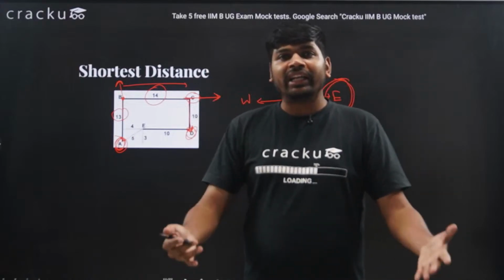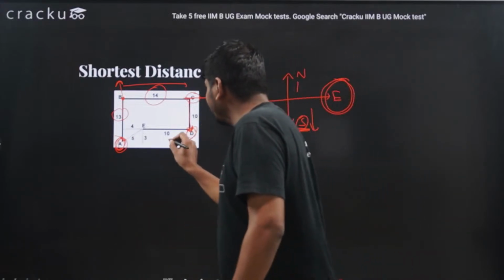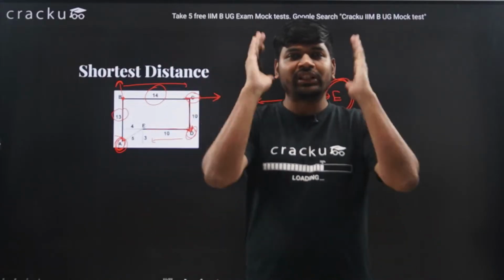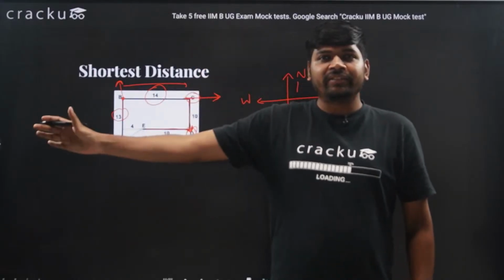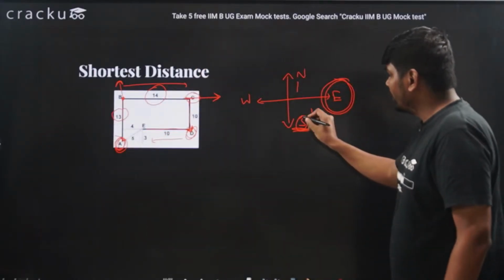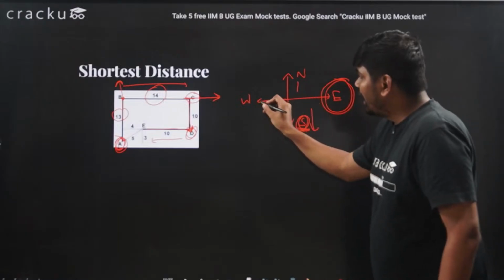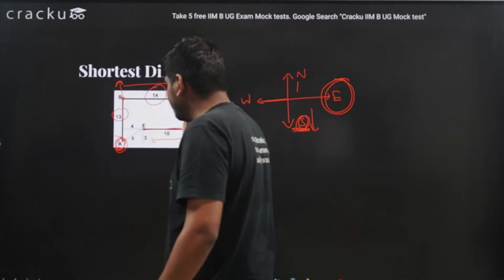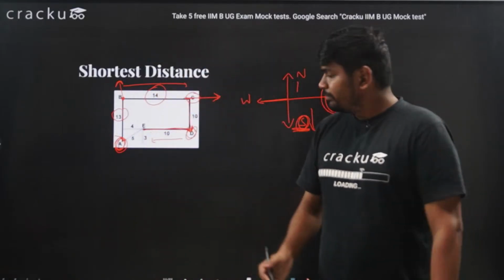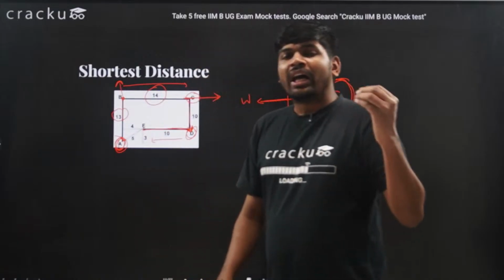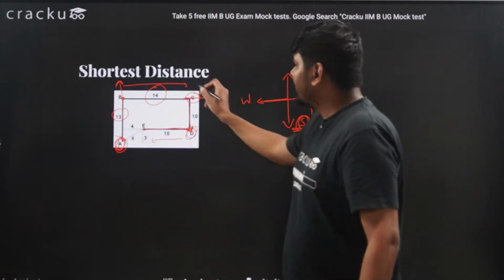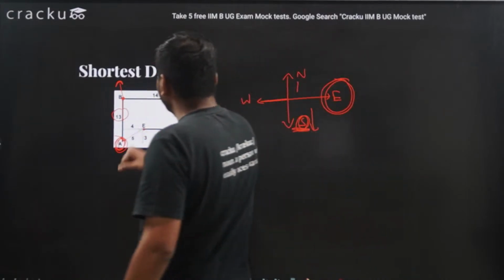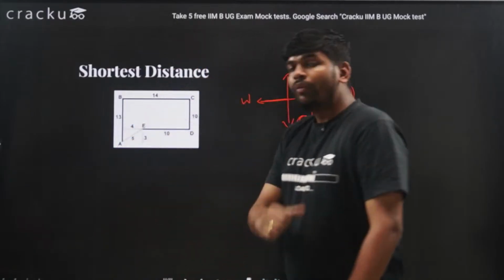Now I again take a right and move a distance of 10 meter. When I am facing the south direction and I take a right turn, I am moving towards west direction. So I moved a distance of 10 meters towards the west direction. Now I want to know what is the shortest distance between these 2 points. So how will I find?